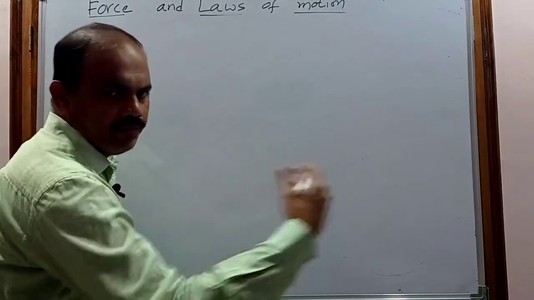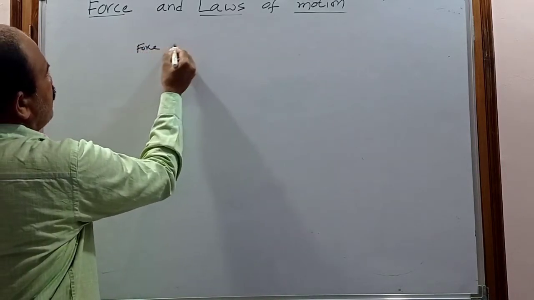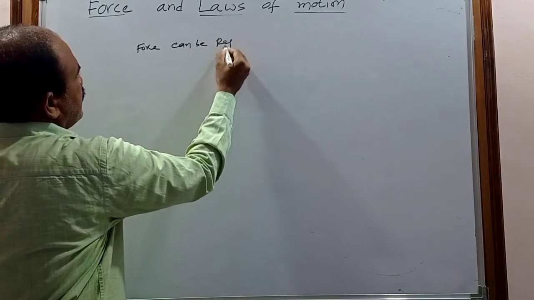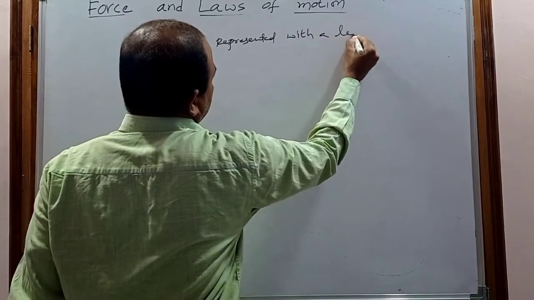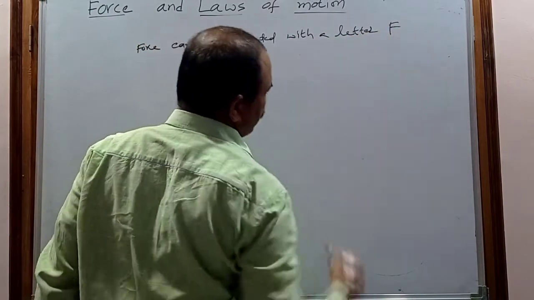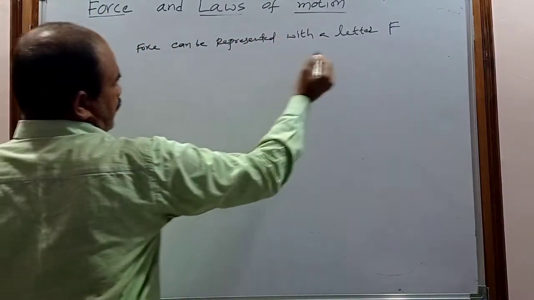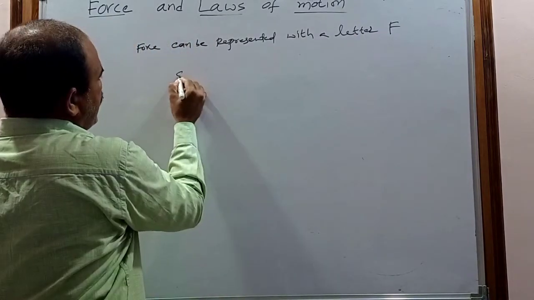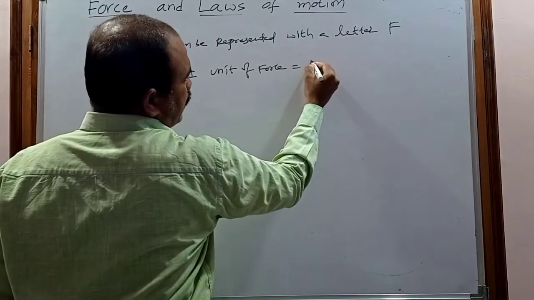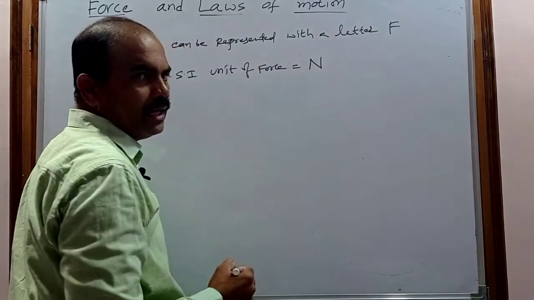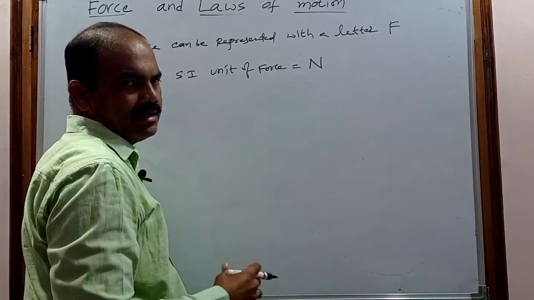Generally any force can be represented with a letter, that is F, small f or capital F. So the force is always represented with the letter F. The SI unit of force is Newton, represented with the letter N. The unit is named after the scientist, Sir Isaac Newton.